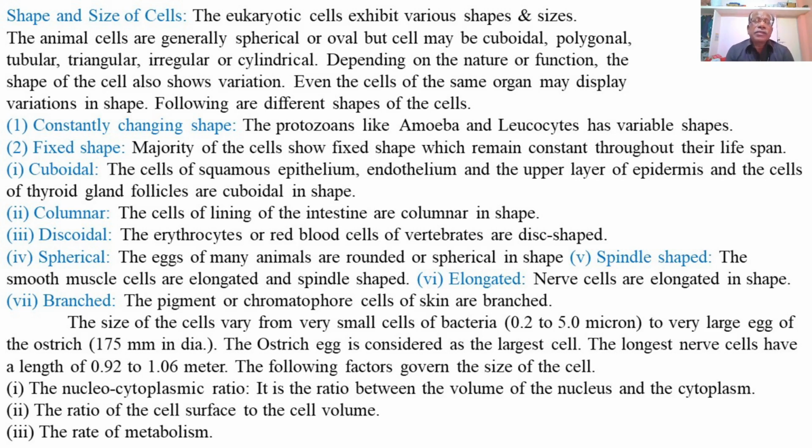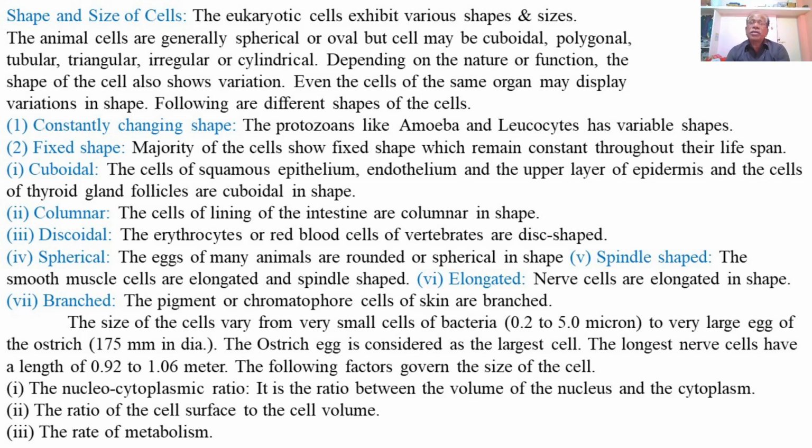The size of the cells varies from the very small cells of bacteria, that is 0.2 to 5 micron, to the very large egg of the ostrich, which measures up to 175 millimeter in diameter. The ostrich egg is considered the largest cell.